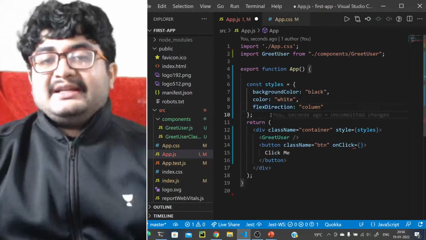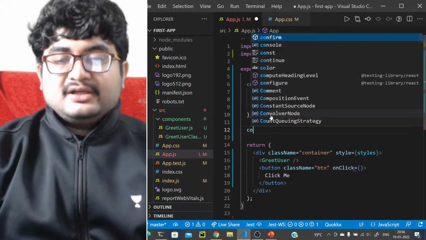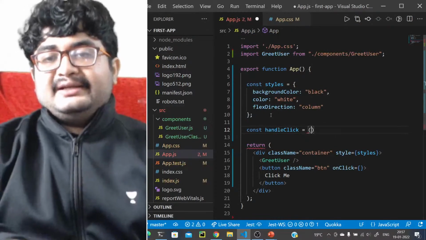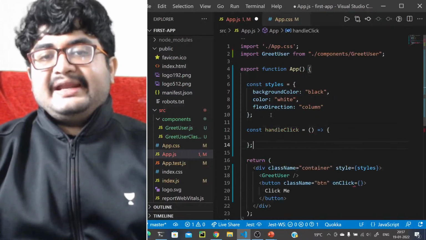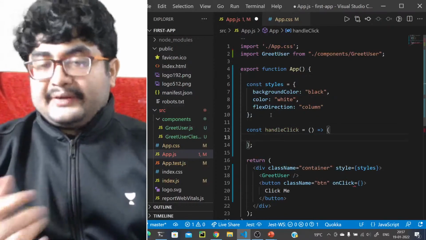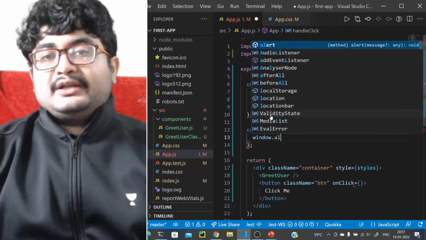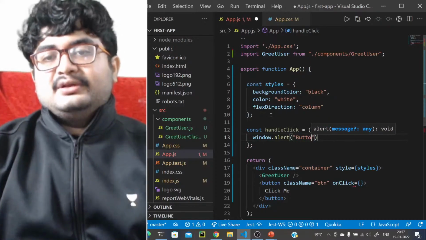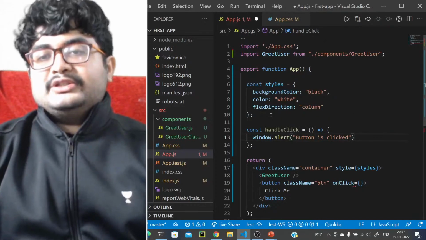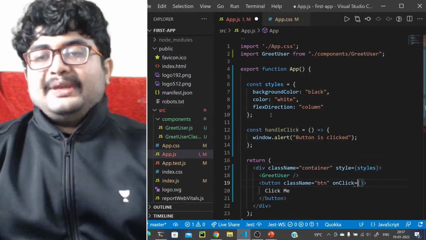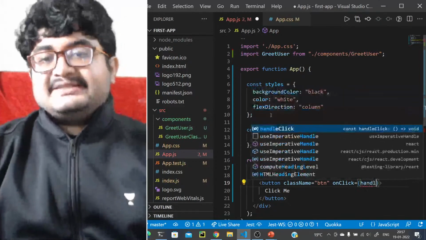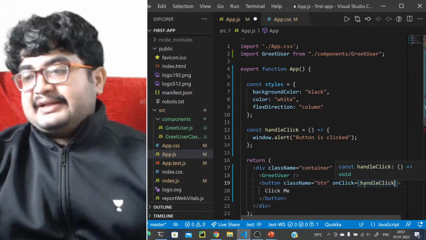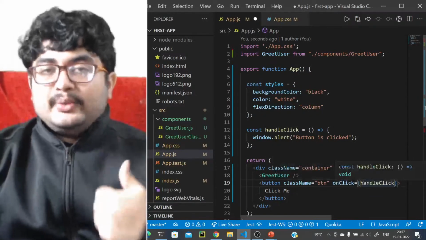So we can write the function here as well. Let's write it here, const handleClick. We create an arrow function here, const handleClick. What we want to do is a window.alert with "Button is clicked". We just want to do this window.alert, button is clicked. So we can pass this function reference here, that onClick you should call this function handleClick, right? It is responsible for calling this function. You will not call this function.